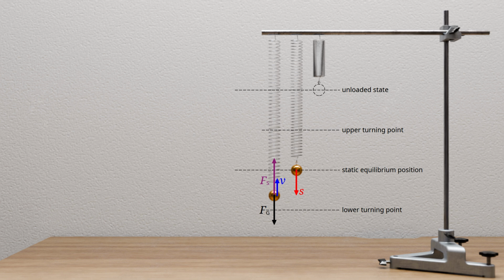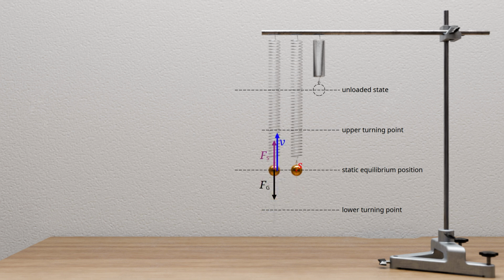Due to the continuously acting restoring force and the associated acceleration, the sphere gains speed as it moves toward the rest position. As the displacement decreases, the spring force also decreases, with the gravitational force of the sphere remaining constant. This results in a decrease of the restoring force. As the sphere approaches the rest position, its acceleration becomes smaller. Thus, the acceleration decreases while the velocity continues to increase, although at a slower rate due to the reduced acceleration.